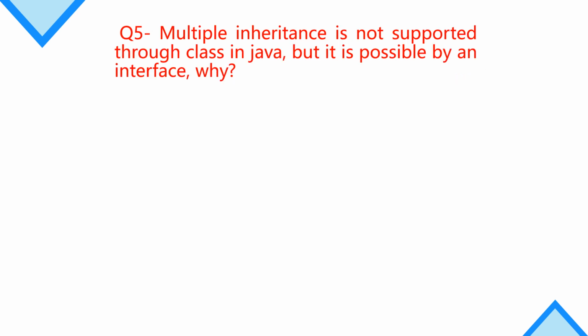Now let's answer a simple question. As we have discussed in the previous inheritance topic, multiple inheritance is not supported through class in Java, but it is possible through an interface. So why is multiple inheritance in Java not possible through class, and why is it possible through interface?